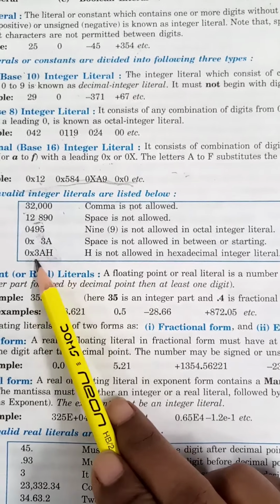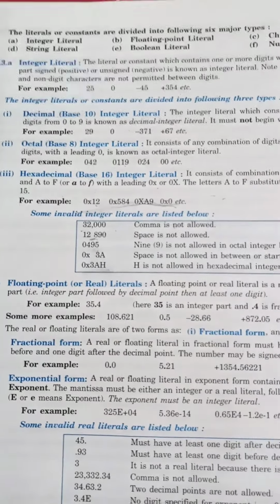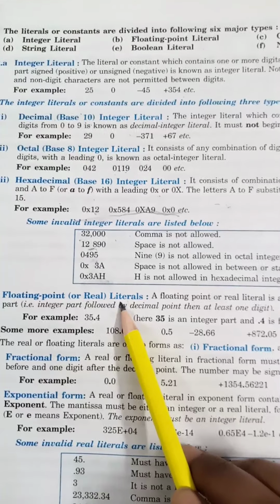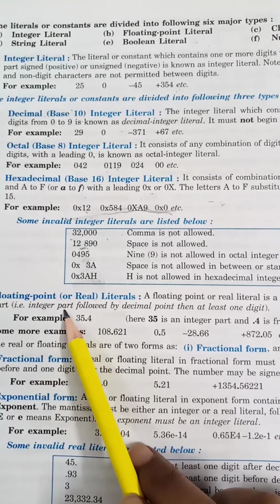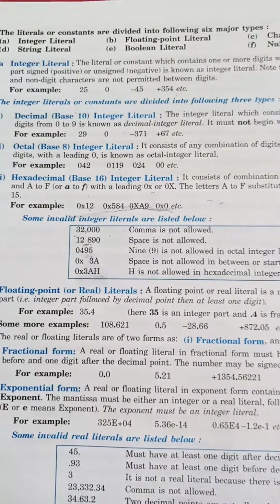Now floating point or real literals. These are used to represent the real value of a variable, or of a constant, or of a literal. A floating point or real literal can have a fractional part.